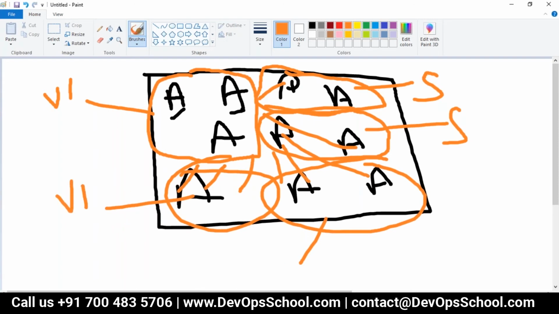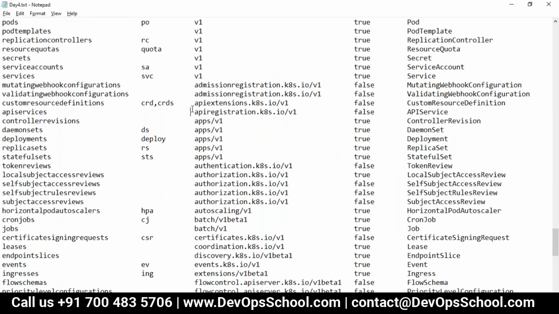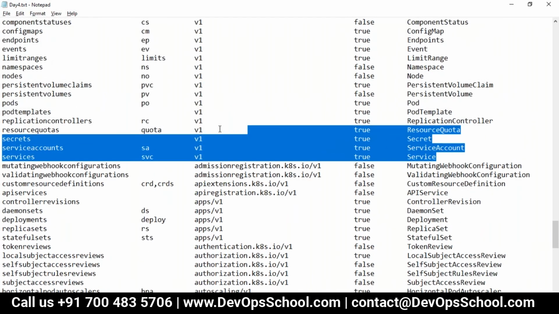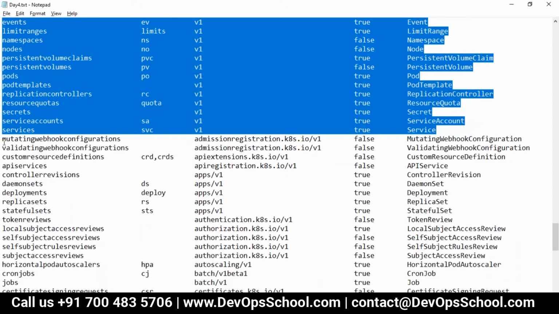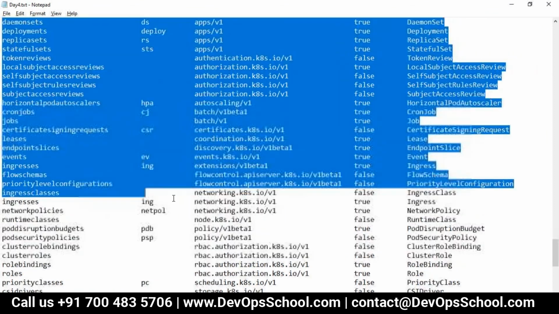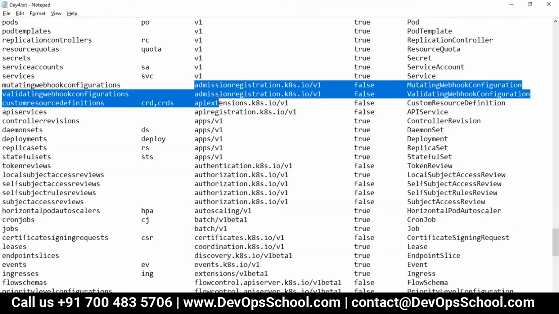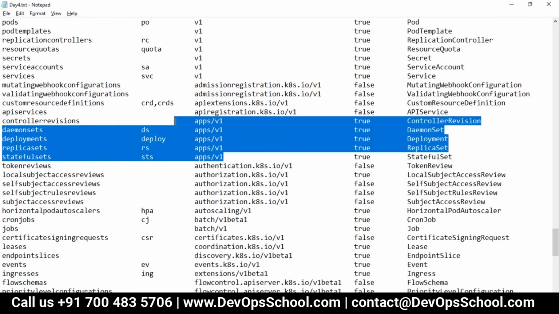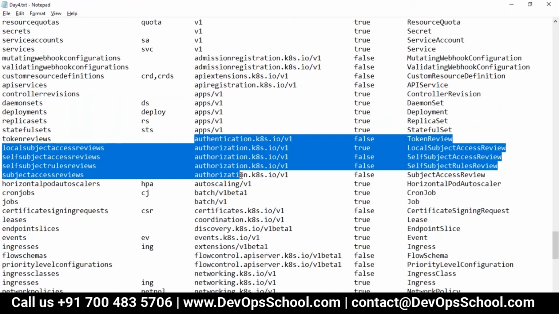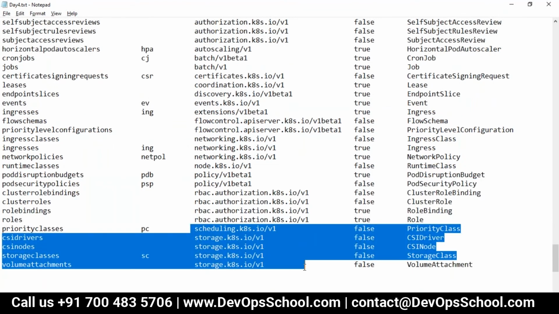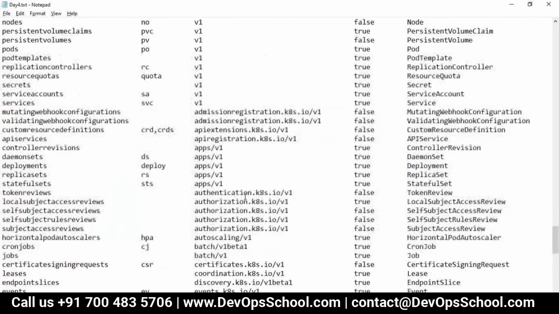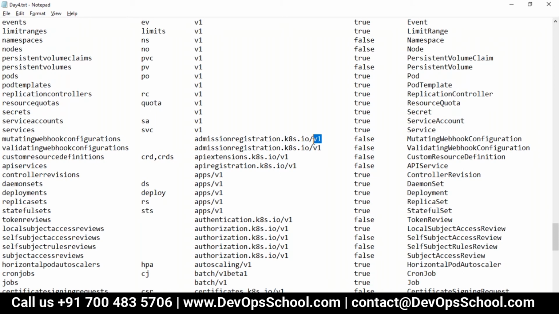Here you see the initial resources which got released for Kubernetes. They named it V1, and V2 has still not come. But after that, whatever resources and features they released, they grouped together. See here, these are related to admission, this is related to app, this to authentication, this to networking, this to RBAC security, this to storage. Then they grouped the version, the group one.